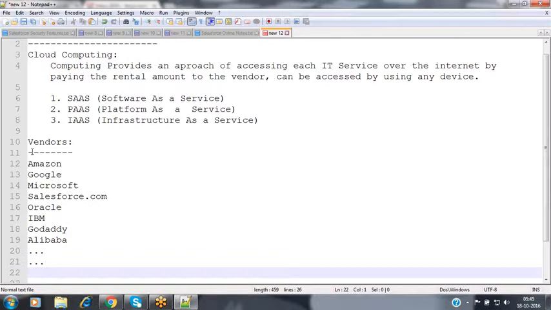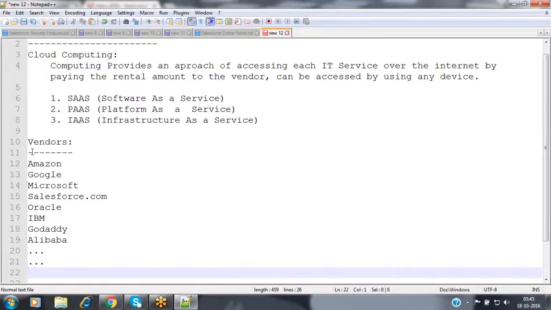Here, there is no need to invest a huge amount to take that mobile network. A mobile network is not a product; it's just a service for you, so the amount is very small. The whole month we can utilize that mobile network, and depending upon the number of calls you have made and the call timings, we pay a rental amount to that particular vendor. The same way here also, we have so many vendors available for cloud computing who are offering these cloud services to their customers.